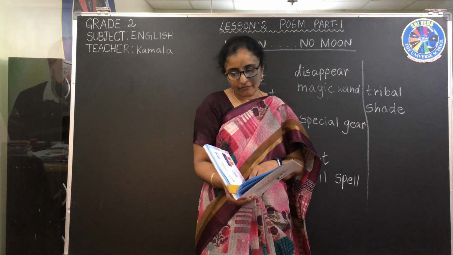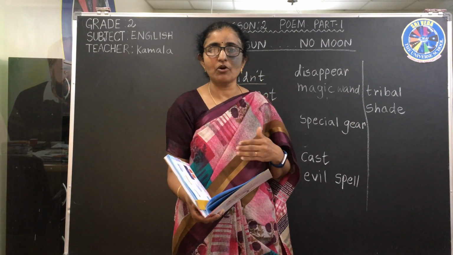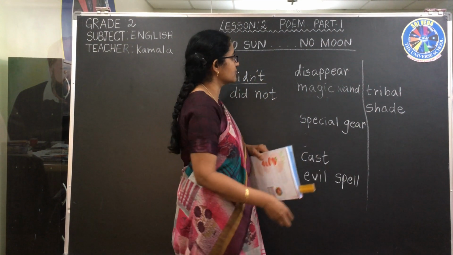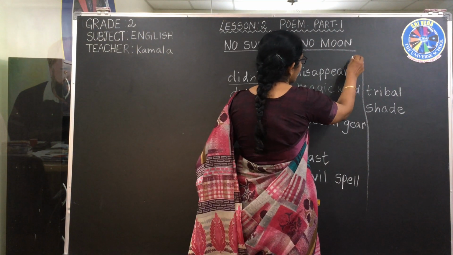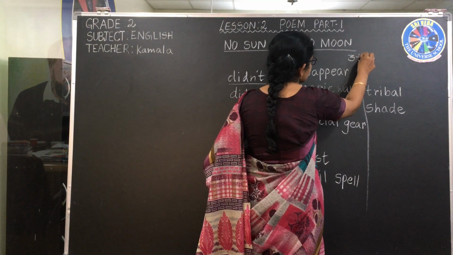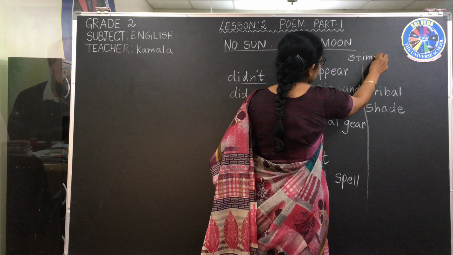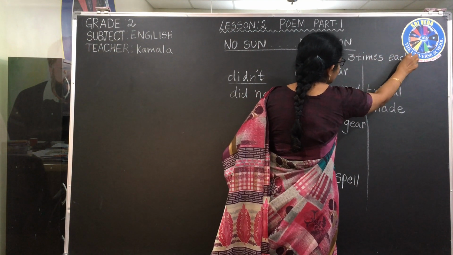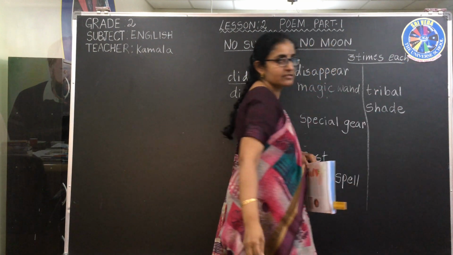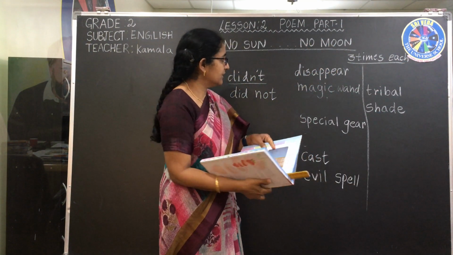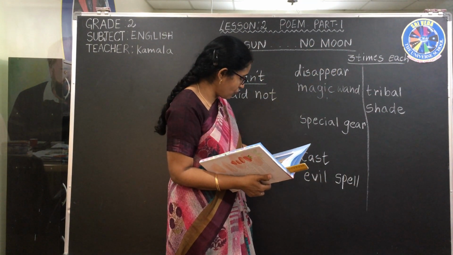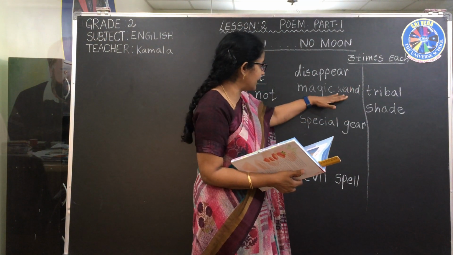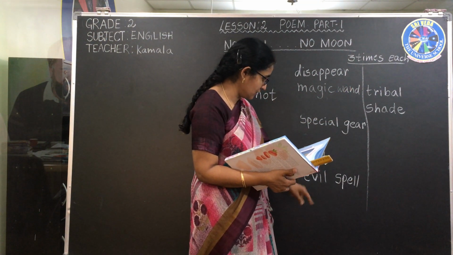So today what you do, just read the poem many times and write the spellings. You can write the spellings three times each. That is your homework. You know what I mean by each now. Yes, you have written many times. So each spelling 1, 2, 3, 4, 5, 6, 7, because I made these ones as one word.